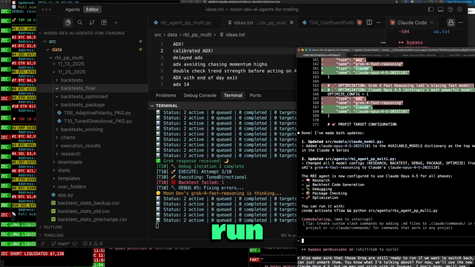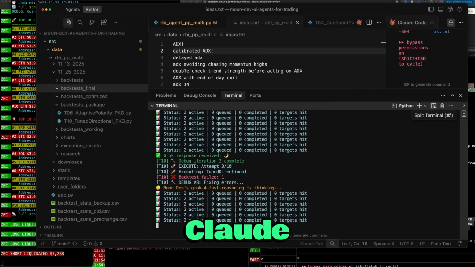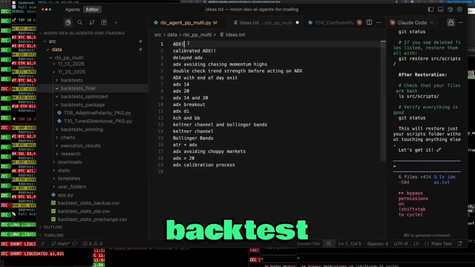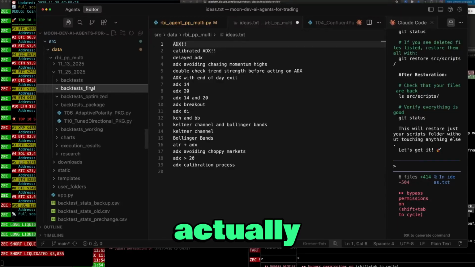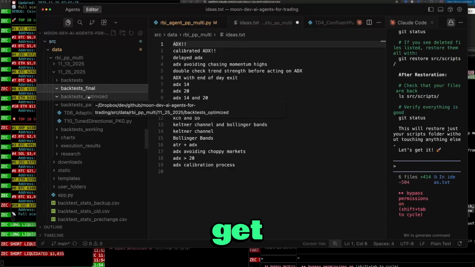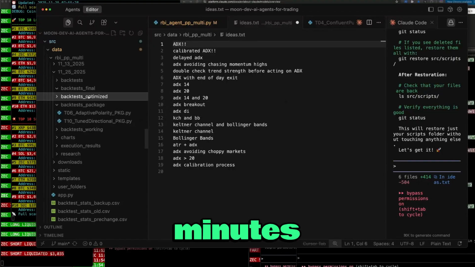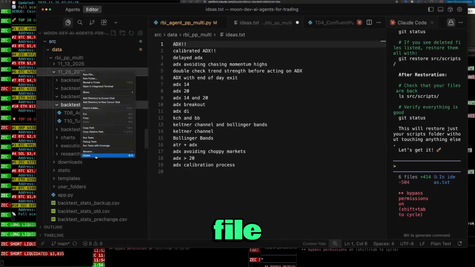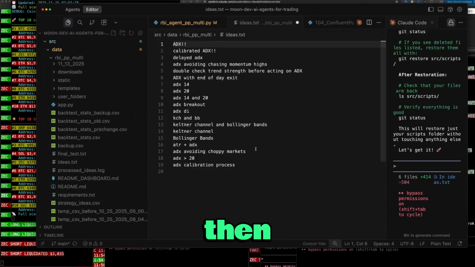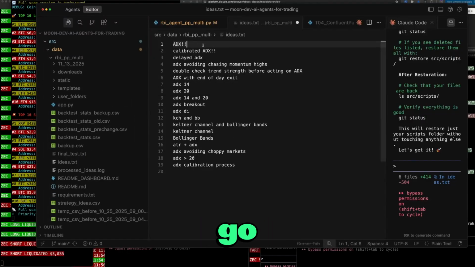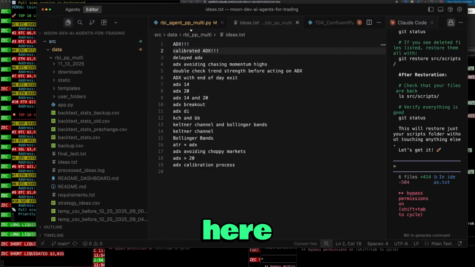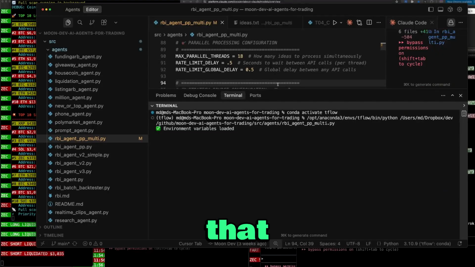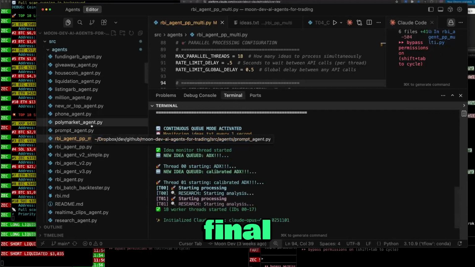Okay, let's go ahead and run this back now with Claude Opus 4.5 instead. You saw how long it was taking to get to the final backtest. You can see it didn't actually backtest any of the finals. It didn't get there. So what was that? 4.5 minutes of looping through with Grok. Okay, let's delete this entire folder now. And then when I start this back up, it's going to do the same two tests here, but with Claude Opus 4.5, so we can see if it's better. So remember, that took about 4 minutes and it didn't get to the final backtest.